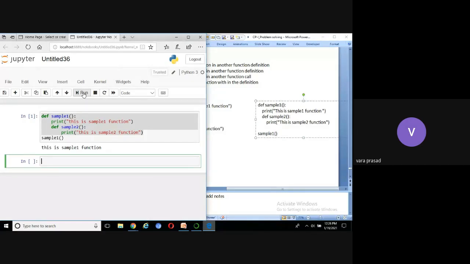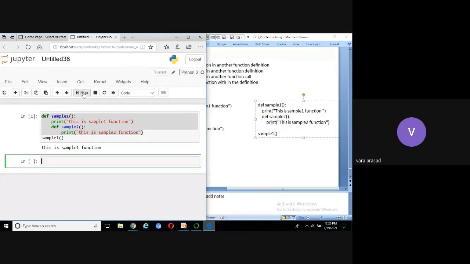May I know the reason? Why was the sample2 definition not executed? That is my question. Sample2 is defined in sample1, and some part of sample1 is executed, but some part is not executed.